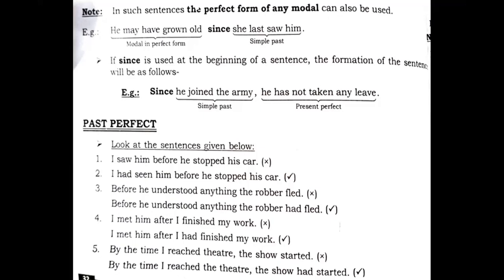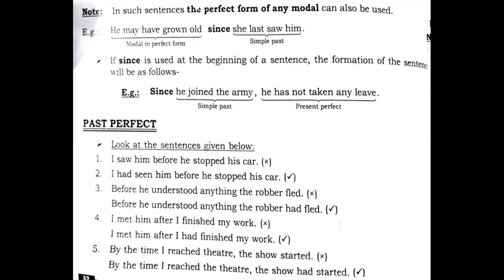If "since" is used at the beginning of a sentence, the formation of the sentence will be as follows. Since he joined the army. Simply, when we put "since" at the starting of the sentence, we put a comma after the simple past tense, and then we write the present perfect. Since he joined the army, he has not taken any leave. This will be the starting, right?